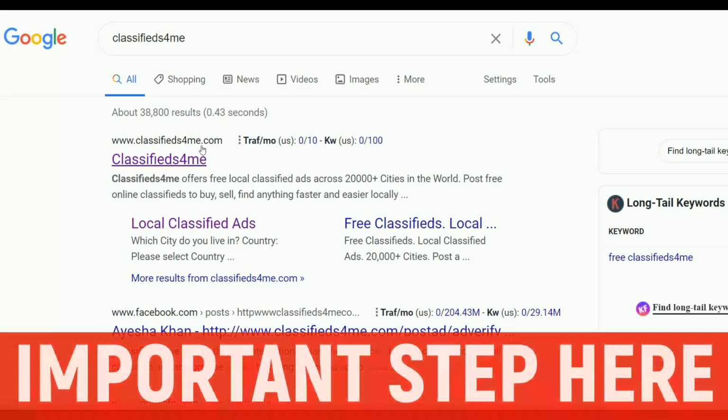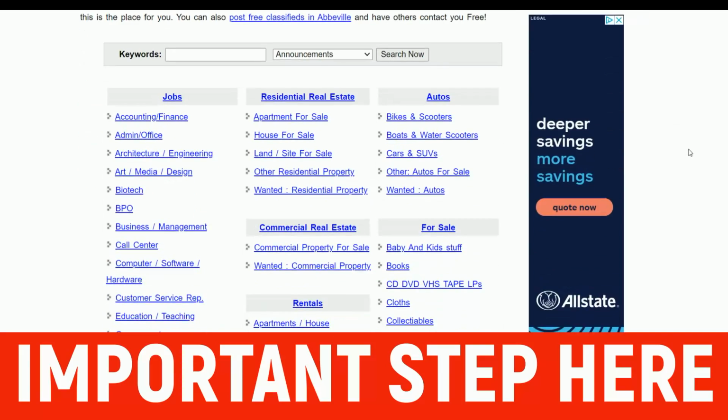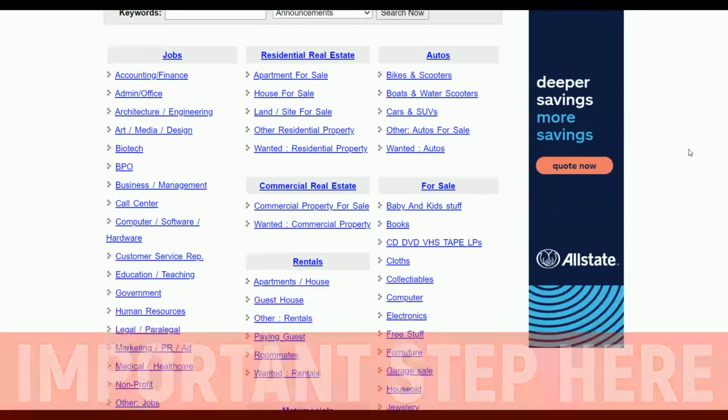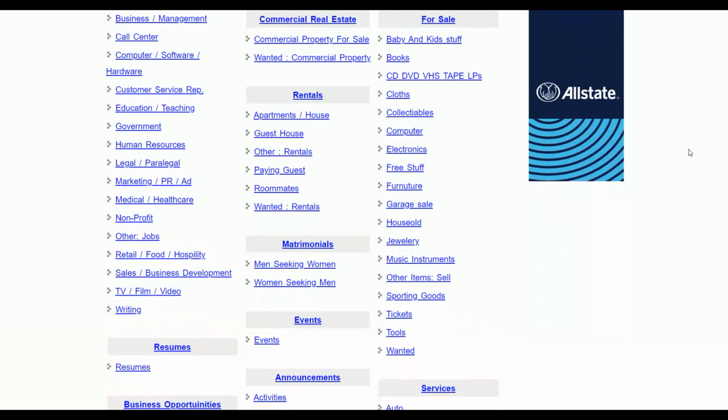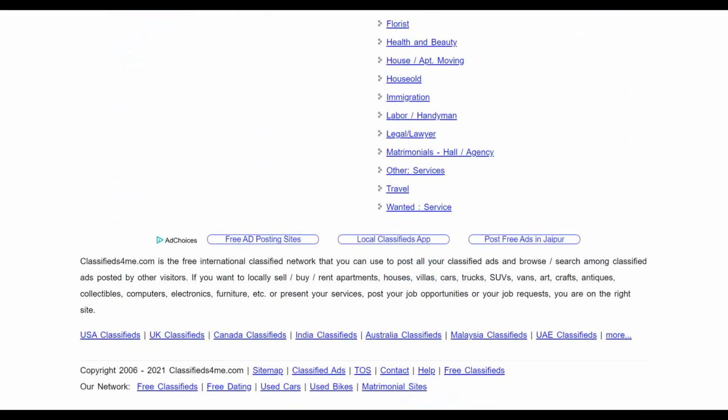So we're going to go to the website called Classified Ad for Me. So let's go to the website. You can see this website. You can post your ads on this website for 100% free. People are already using this method to promote their affiliate offers on Clickbank, JVZoo, and even Warrior Plus on this particular website for 100% free.